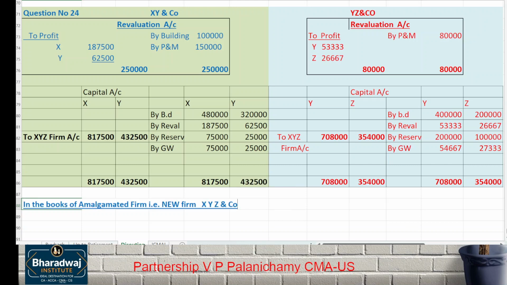Here also we cannot merge. We have to remember, capital of X and Y should be reconciled and capital of Y and Z also should be reconciled. So don't combine both the assets and pass an entry together. We have to record them separately. Any doubt in this?